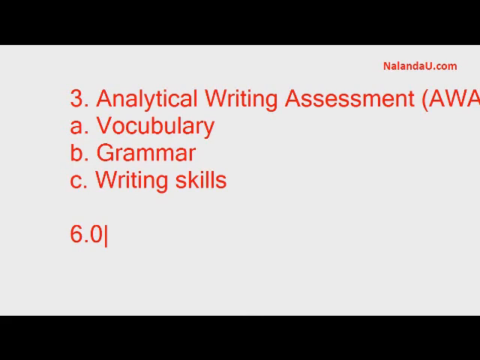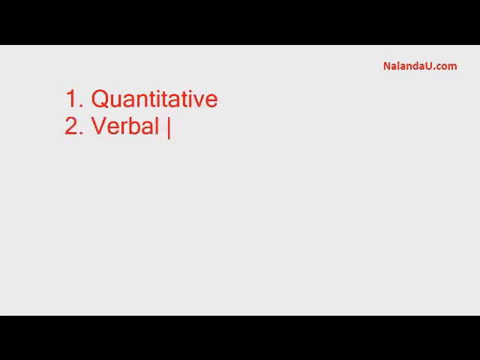Now we have seen the quantitative part. Second is the verbal, and these two are scored out of 60.